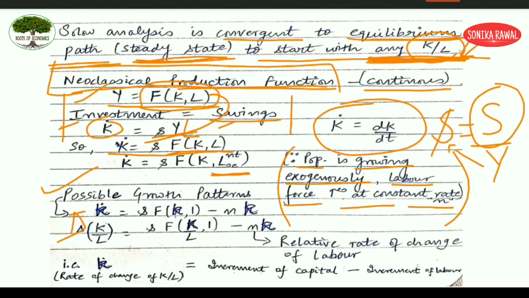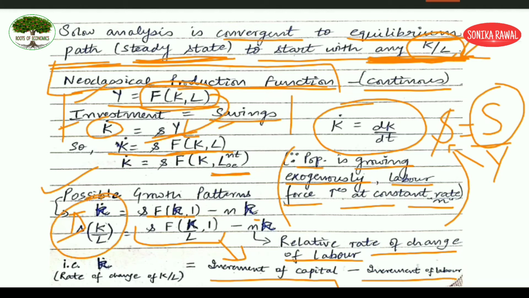This is what we have done here: f(k, 1) minus nk. What is your nk? nk represents the relative rate of change of labor. And what is this fraction representing? This is representing your increment of capital. So the increment of capital minus the increment of labor is going to give you the change in your capital labor ratio.